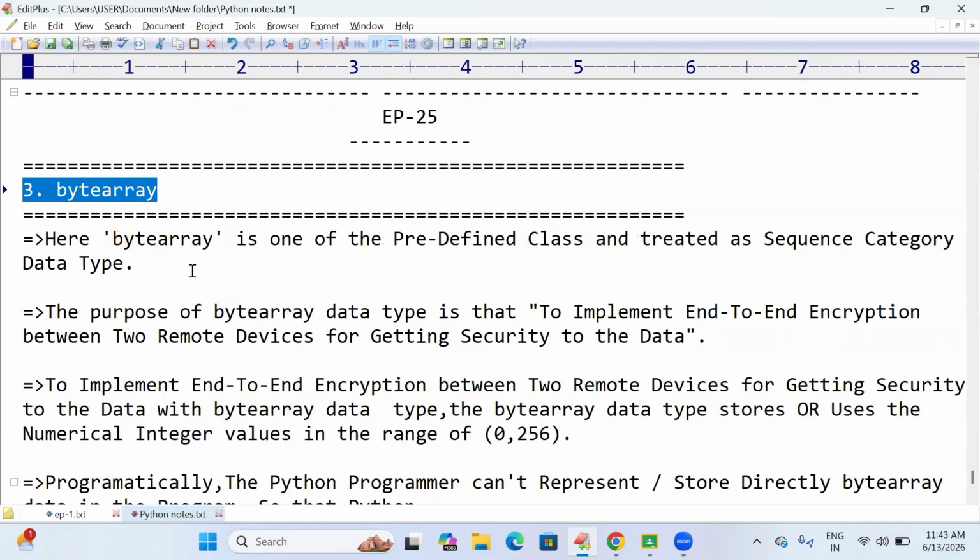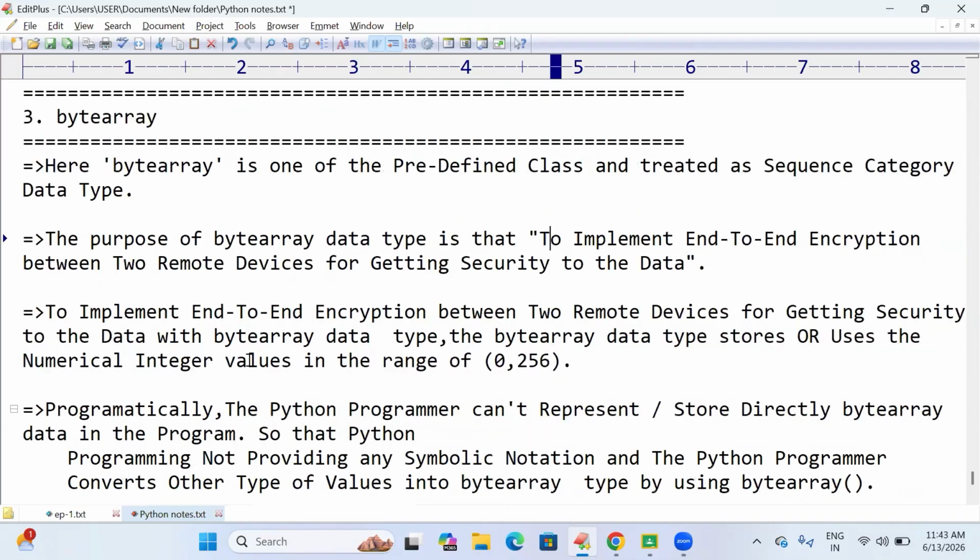In the previous episode, we already discussed the bytes data type, right? The purpose of the bytes data type and the purpose of the byte-array data type are the same. In order to implement this end-to-end encryption, it takes a range of 0 to 256 numerical integer values. 0 to 256 means 0 to 256 minus 1, so we have to take 0 to 255.